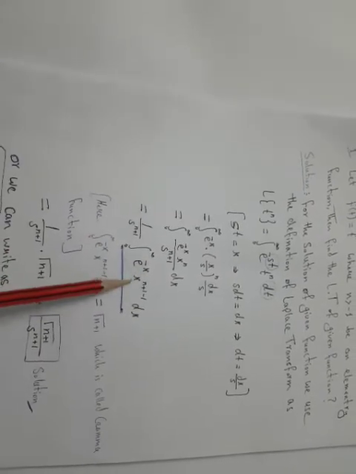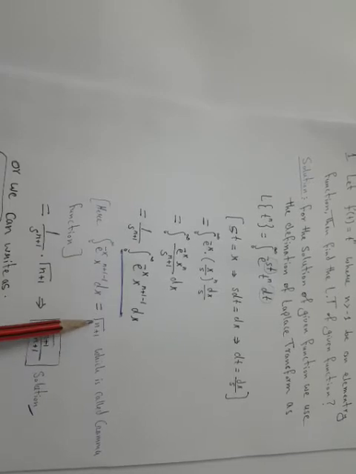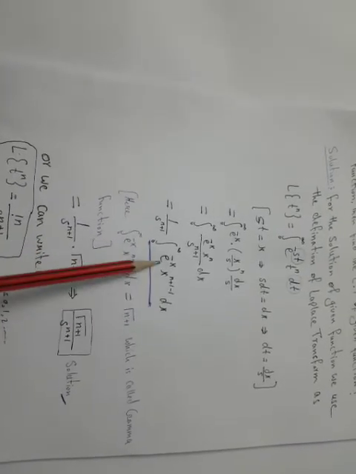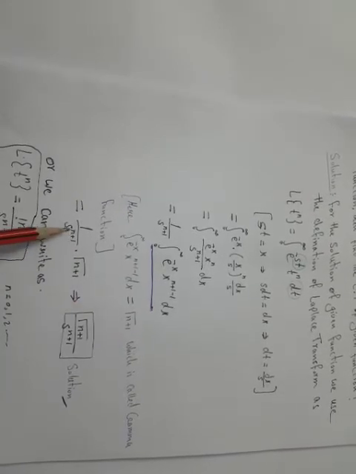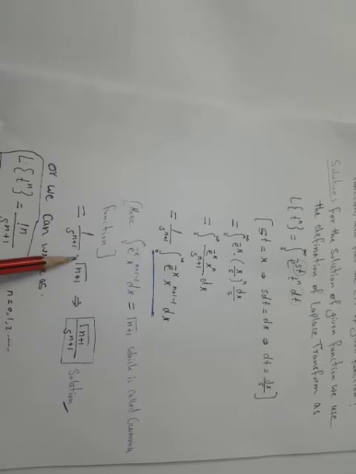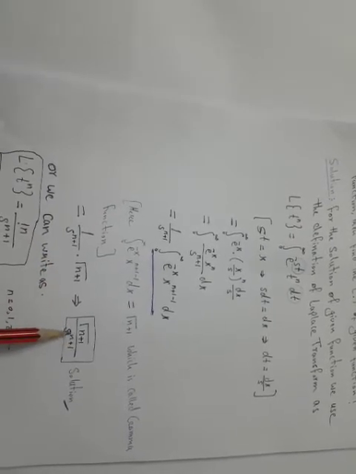So this value is equal to this gamma. So here this value is equal to gamma of n plus 1, which is called gamma function. So in place of this integral we put this value. So we will have 1 upon s to the power n plus 1 times gamma of n plus 1. This implies gamma of n plus 1 upon s to the power n plus 1.